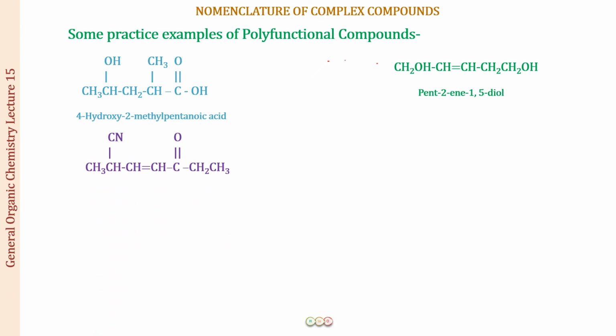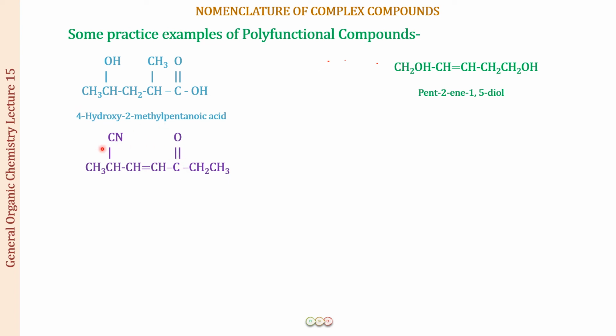So now let us see one more example. In this example, what you can see is that there is a CN group present. I can see a double bond present. There is a C double bonded to oxygen present. So this is a ketone group, right? A ketone is going to be present in between the alkyl groups, whereas the aldehyde group is always the chain terminating group. So now we have two functional groups. There is a CN group and there is a CO group. This is a chain terminating group. This is not a chain terminating group.